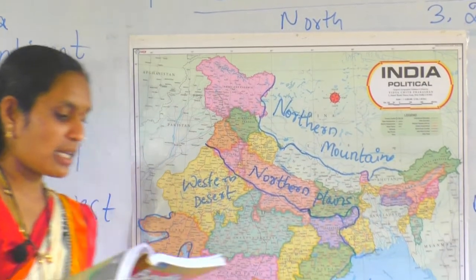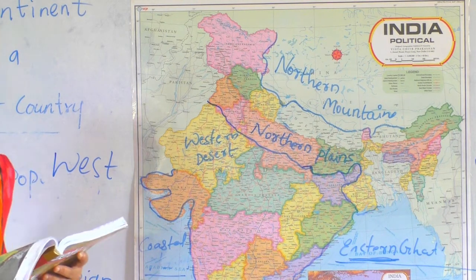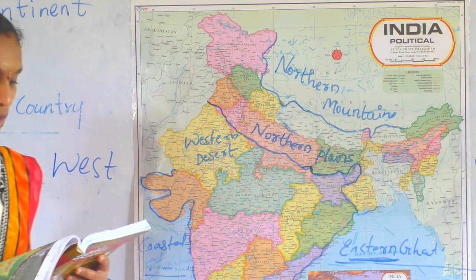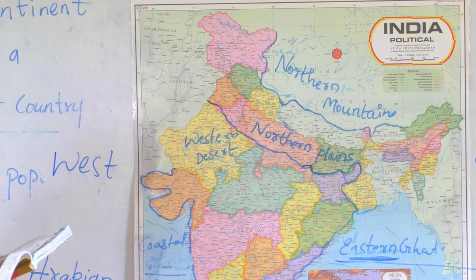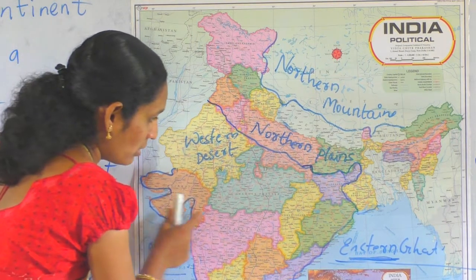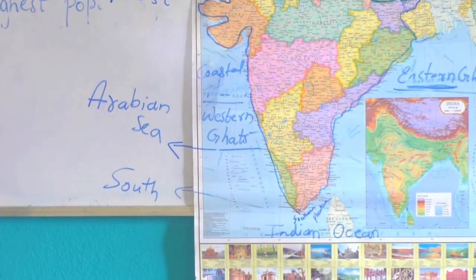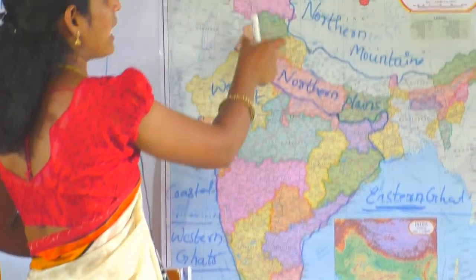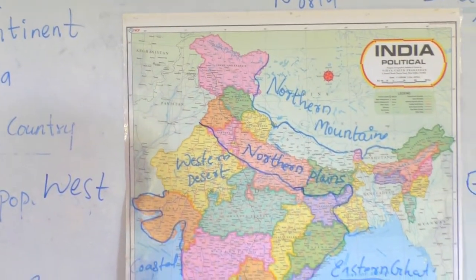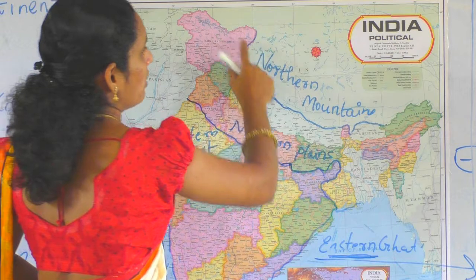Okay. Next, the southern part of India is called a peninsula. In the north, India is protected by the Himalayan mountains. The total length of the coastline including the islands is about 7,500 kilometers. See here, the southern part. The southern part of India is called a peninsula because it is covered by the water. Okay, and always India from the north side it is covered by Himalayan mountains. The northern part is covered by Himalayan mountains here.